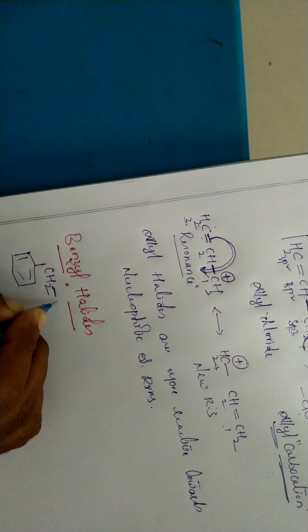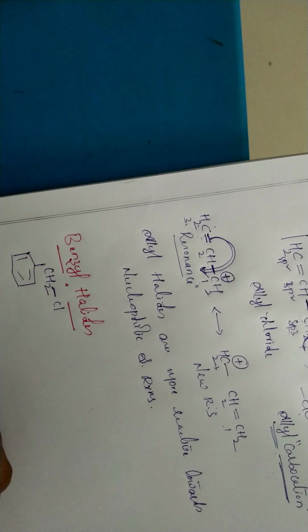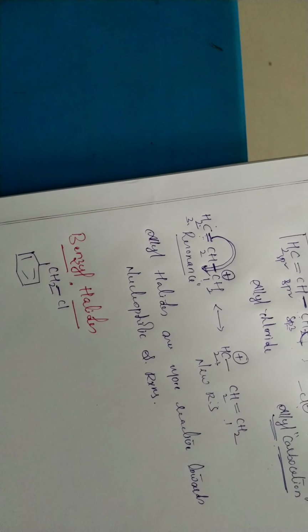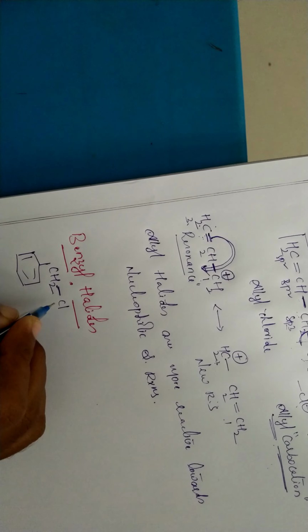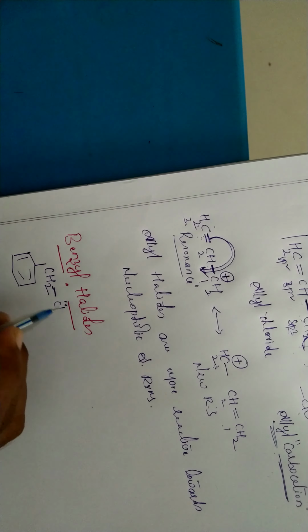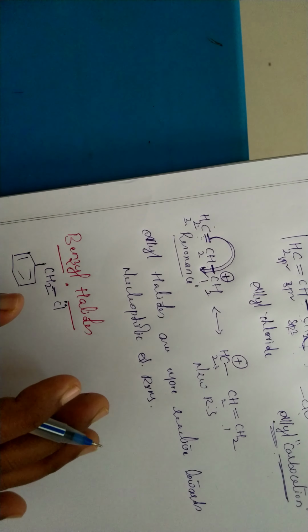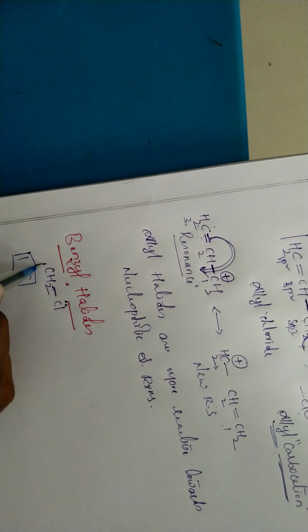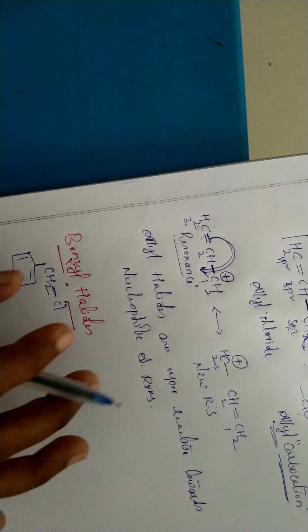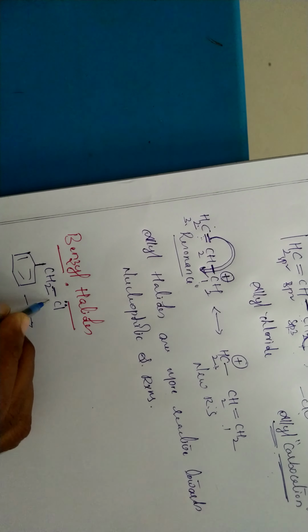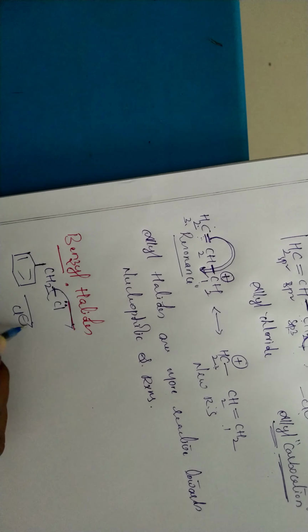If we have chlorine on that CH2, that is benzyl chloride. Again the same thing as with allyl: when chlorine is attached, there is no alternate double bond here. Even though it has lone pairs, resonance requires a double bond, and here there is no double bond formation, so it is not in resonance. That's why chlorine is easily eliminated as Cl minus.